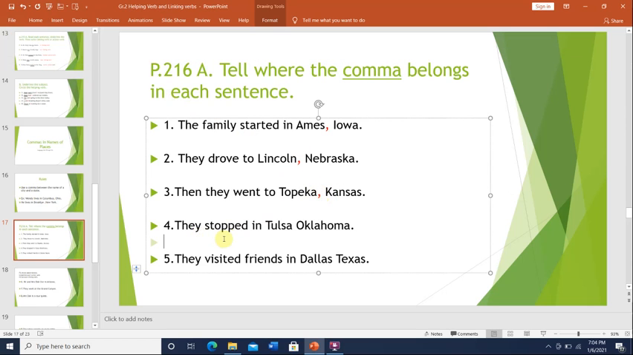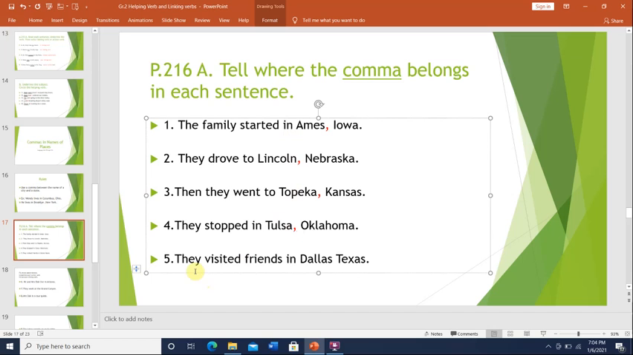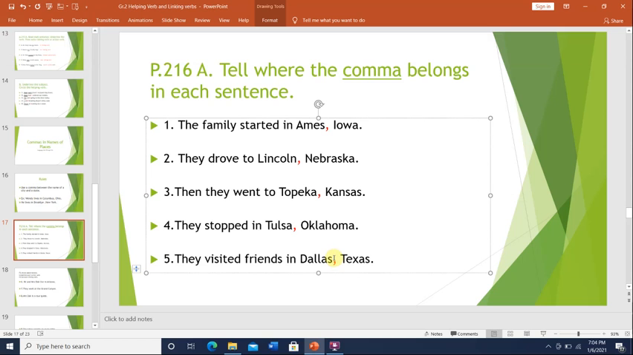Number 4, they stopped in Tulsa, Oklahoma. We will place a comma after Tulsa. It's the name of the city, right? Number 5, they visited friends in Dallas, Texas. Dallas is the name of the city, and Texas is the name of the state, and we will place a comma after the name of the city. All right. I hope that was pretty easy for y'all.